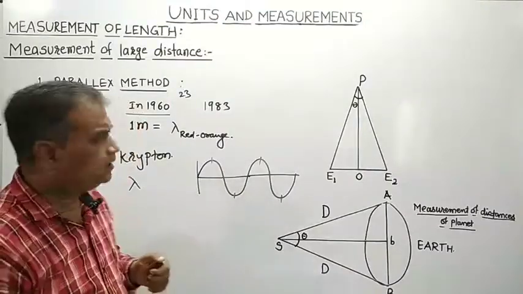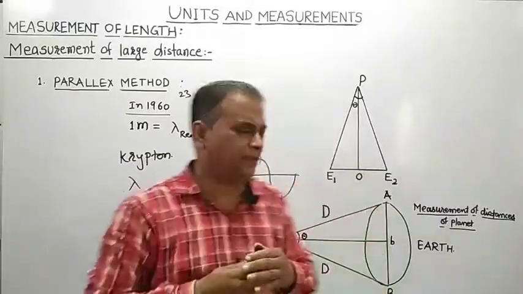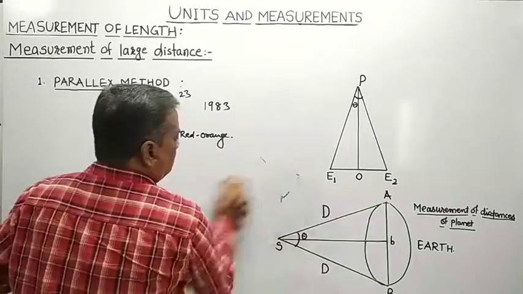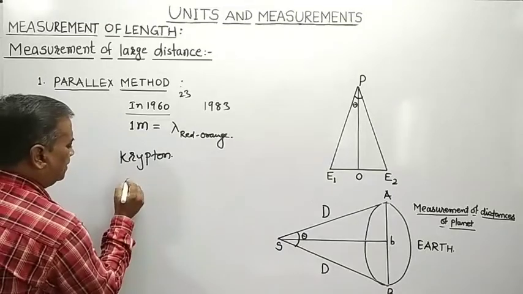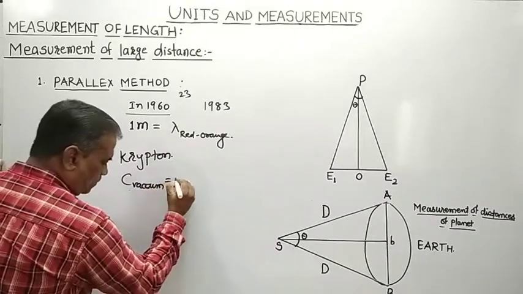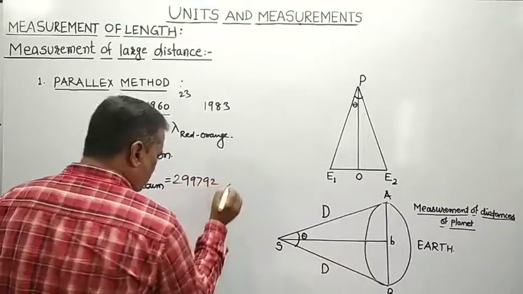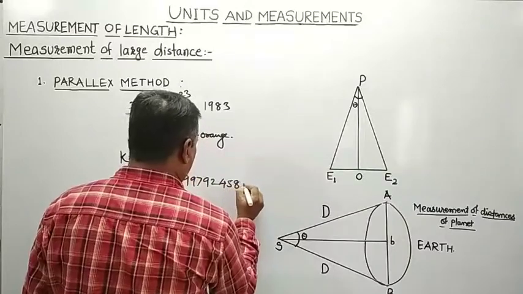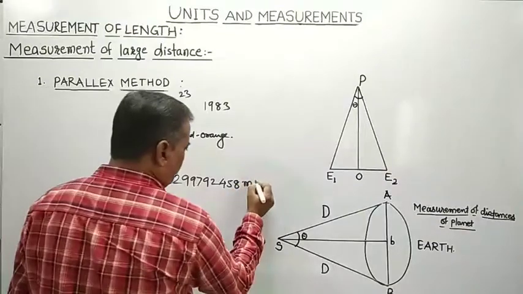The speed of light in vacuum is measured accurately, and it is found to be equal to 299,792,458 meter per second.